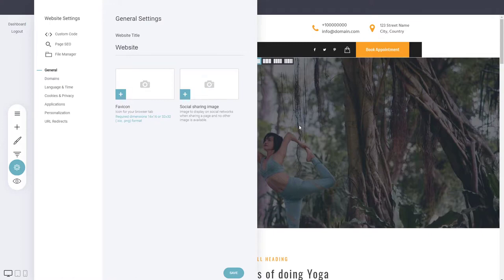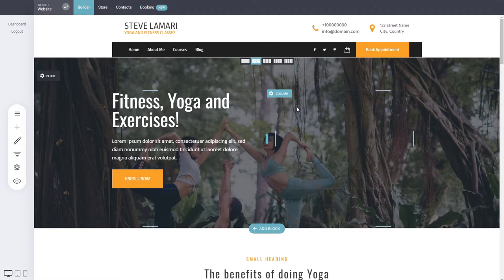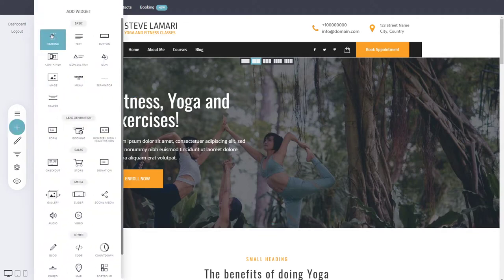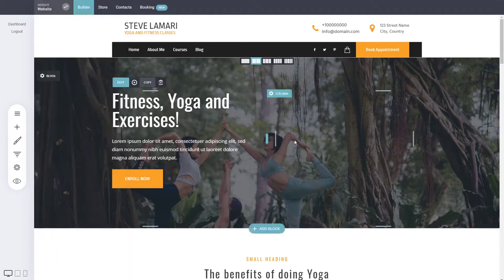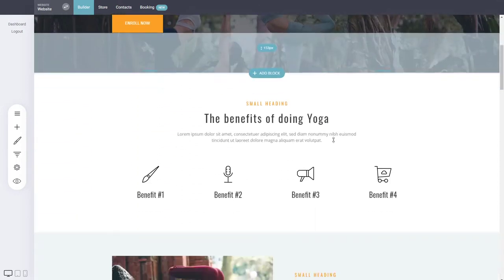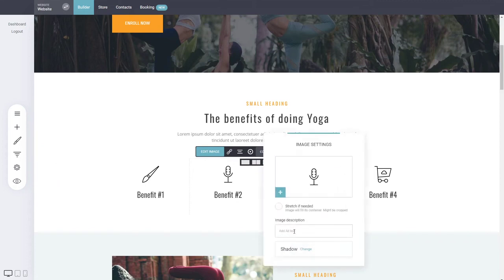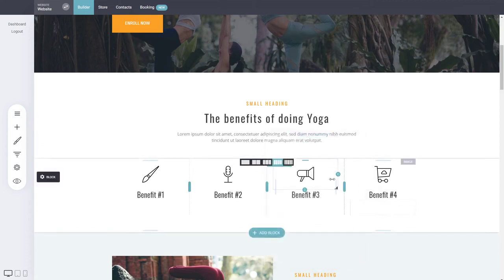You can access the page SEO on every page that you are inside. And this is it. These are a few tips, and just a few tips again for the pages themselves. Make sure that you use H tags for the headlines, which are the heading widget, and paragraph text for the other information. Make sure that in your H tags you have some keywords about your business that you want people to find when they're searching, and make sure that you add your description for your images. This is also important for SEO.